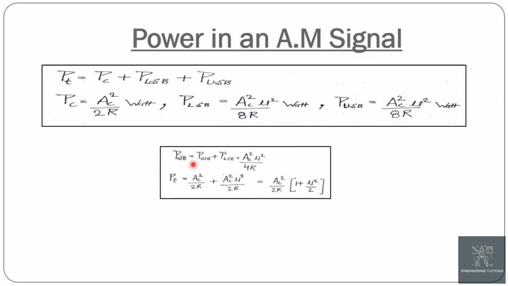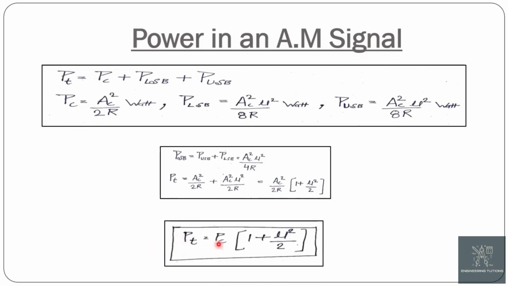Now the sideband power is the sum of upper sideband and lower sideband power. Putting this value of the sideband power and the carrier power in the total power, we get PT is equal to AC square by 2R plus AC square mu square by 2R. Taking AC square by 2R common, we get AC square by 2R into 1 plus mu square by 2, and this AC square by 2R is nothing but the carrier power, that is PC. So putting AC square by 2R as PC, we get the final expression for the power of single tone AM, that is PT is equal to PC into 1 plus mu square by 2.